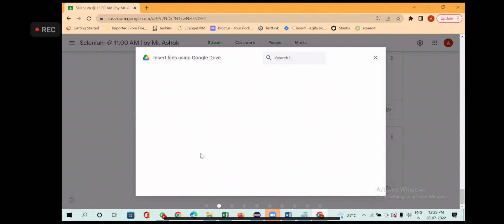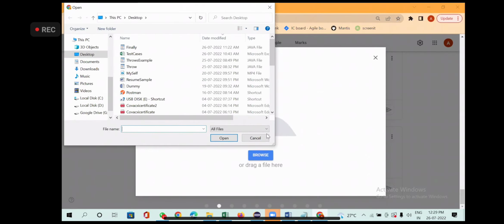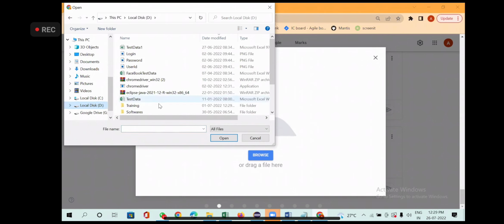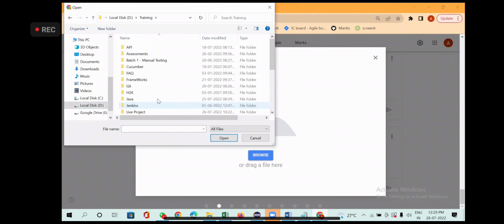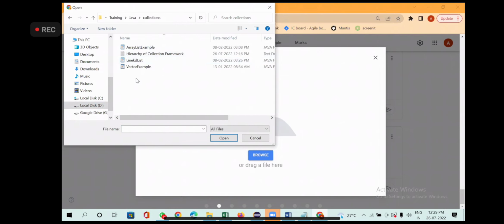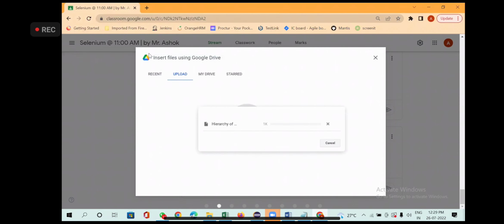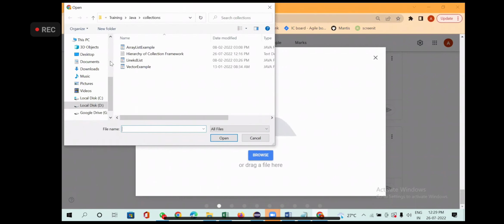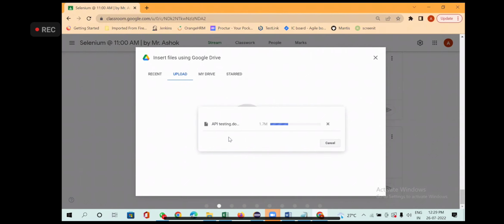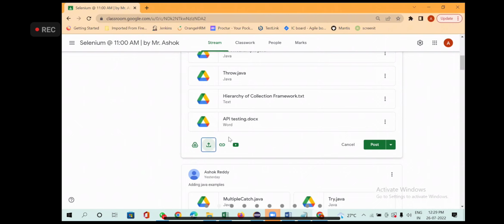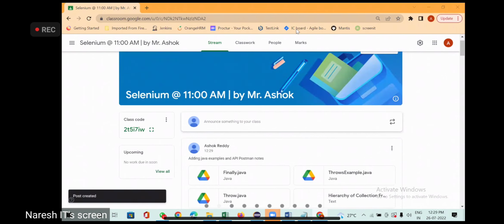Okay, I said I'll add API. Package example.